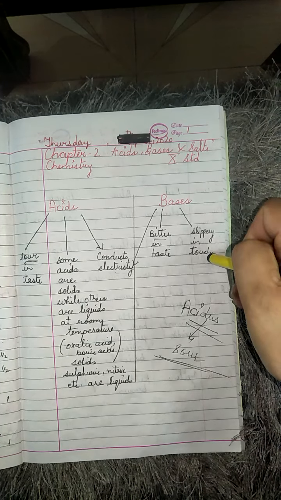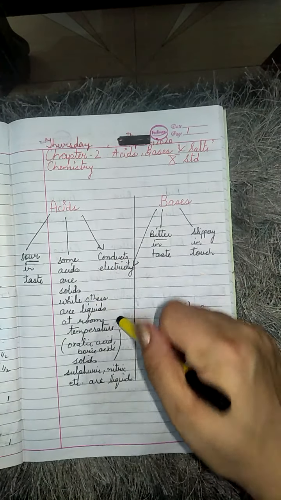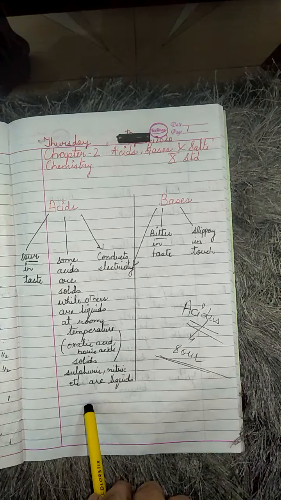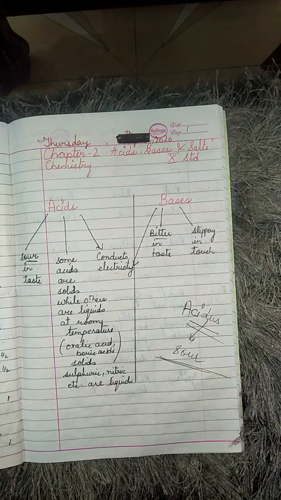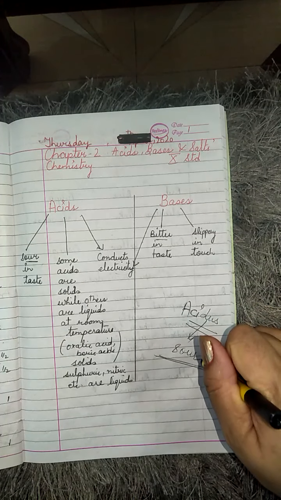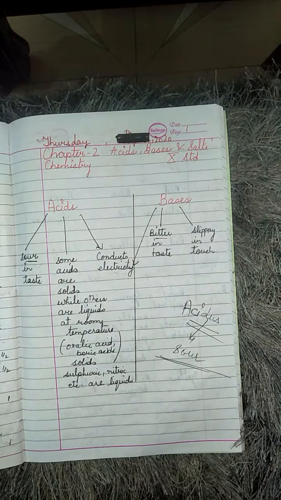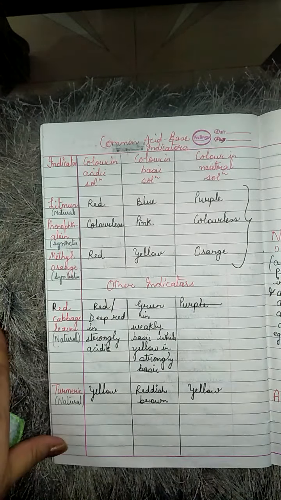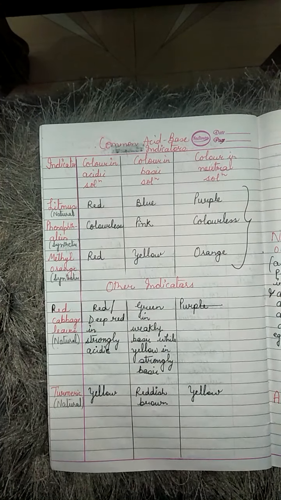Another thing: some acids are solid whereas others are liquid at room temperature. Oxalic acid and boric acid are solid, whereas sulfuric acid and nitric acid are liquid acids. The word acid has come from the word acidus, which means sour. So this is the general thing. If you are asked for the physical properties of acid, you know the basic physical properties. This is a very important thing, and good to learn for a 1 mark question.